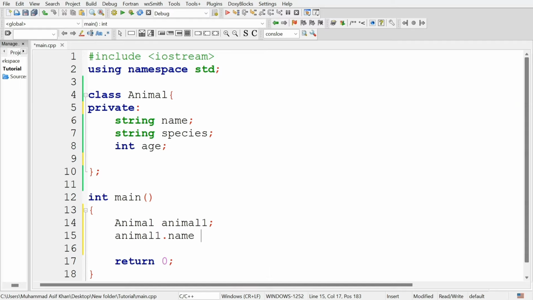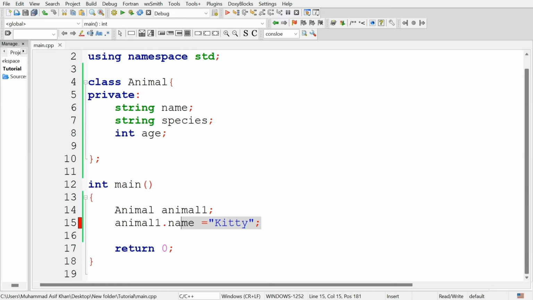We cannot access these attributes. Type the name kitty, and run the program. You can see it displayed an error. We cannot access the private members of the class outside the boundary of this class. So for the private members, we need getters and setters methods to set their values and get their values.